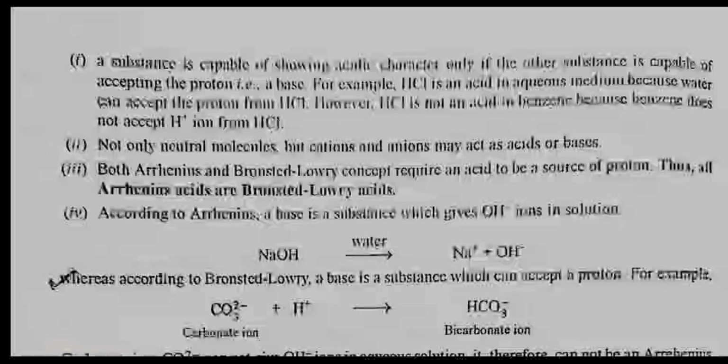Second, not only neutral molecules but cations and anions may act as acids and bases. Third, both Arrhenius and Bronsted-Lowry concepts require an acid to be a source of protons. Thus, all Arrhenius acids are Bronsted-Lowry acids. Fourth, according to Arrhenius, a base is a substance which gives OH negative ions in solution. NaOH in water gives Na positive ion plus OH negative ion.